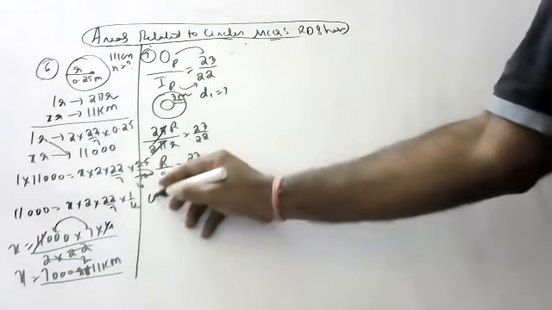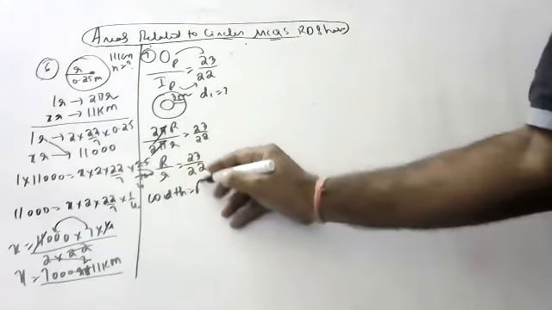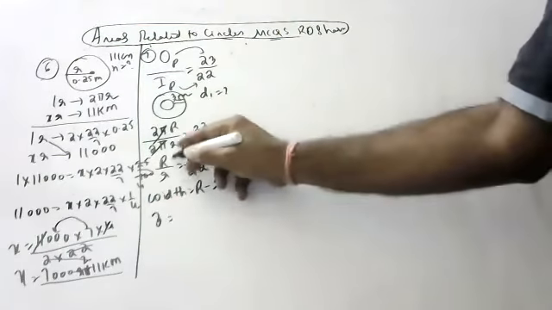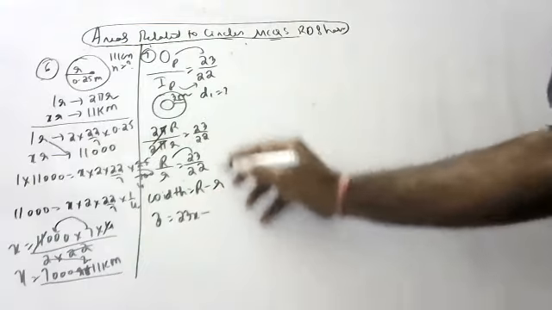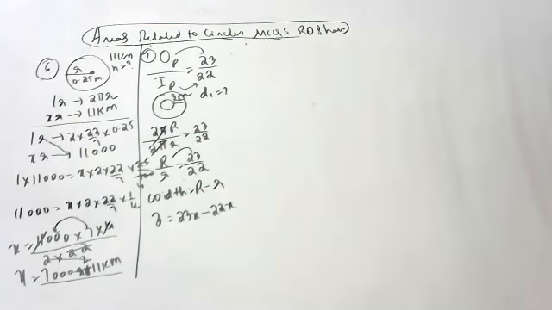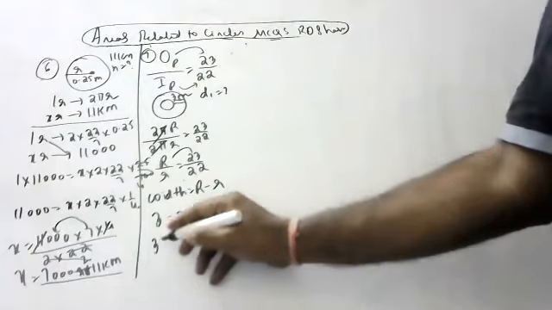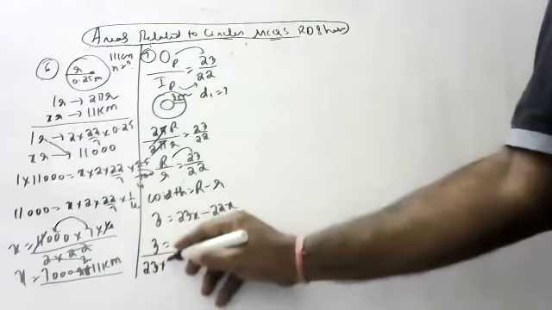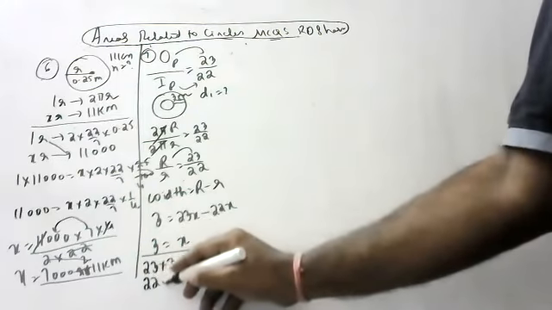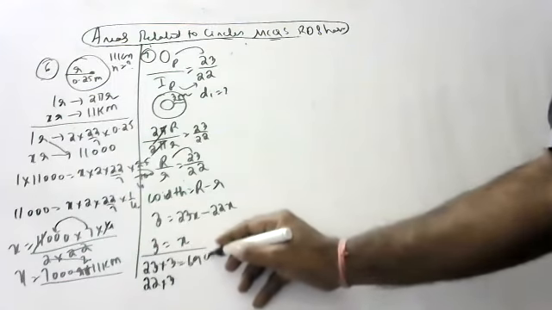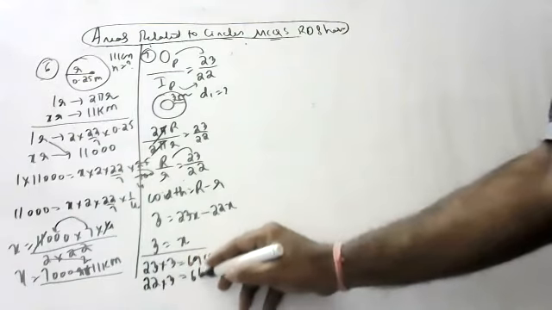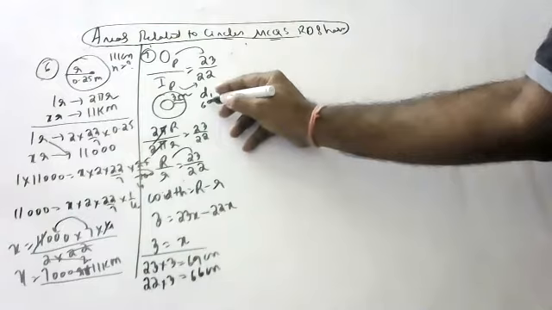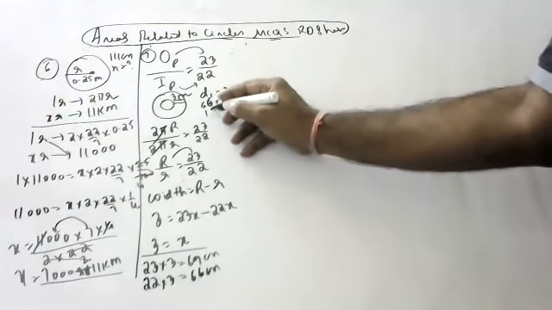We know width means what, children? Width means big R minus small r. Width, how much they give, children? 3 meters. So big R is 23x, small r is 22x. So 1x is equal to 3. Outer radius is 23 into 3, inner radius is 22 into 3. So 69 is the outer radius, 66 is the inner radius. But if you want the diameter, the inner diameter means 66 into 2, that is 132.